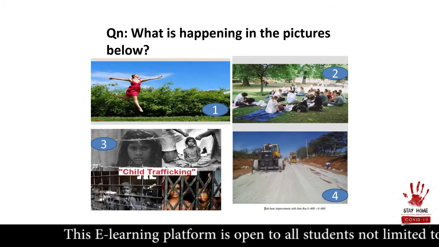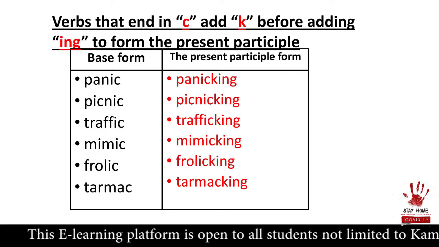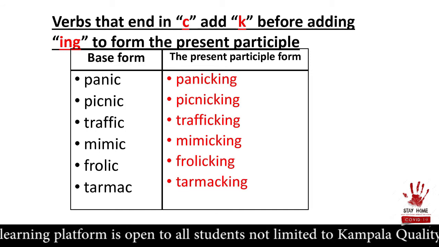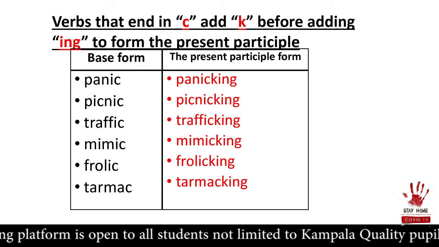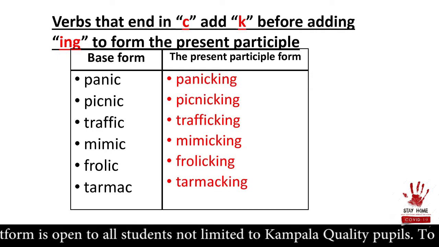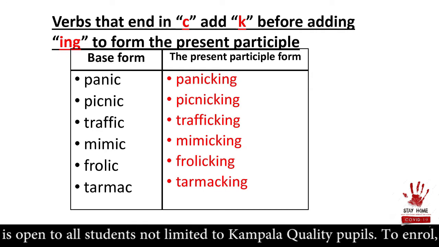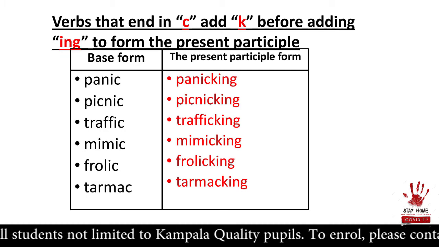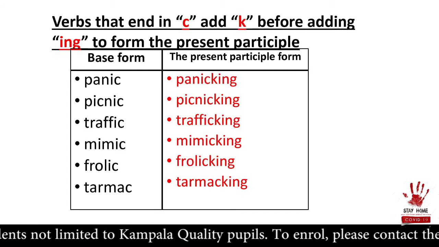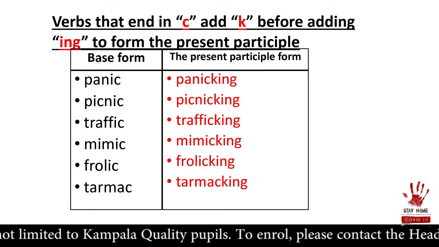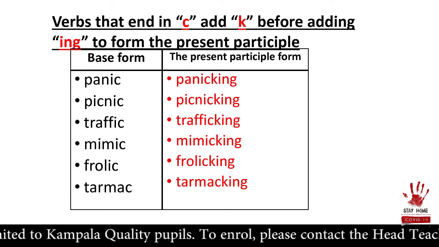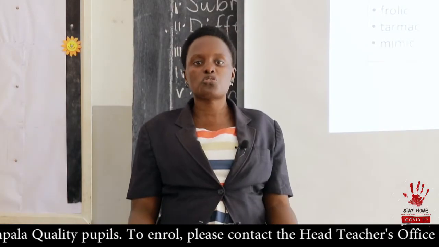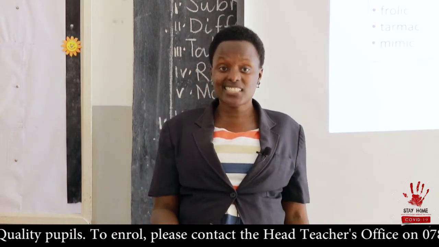You are supposed to know how to use those words to construct meaningful sentences. So those are the verbs we have said. Verbs that end in C, we simply add K-I-N-G. Let's read together. Panic, panicking. Picnic, picnicking. Traffic, trafficking. Mimic, mimicking. Frolic, frolicking. Tarmac, tarmacking. Mimic is to copy. When someone says, go out, you also repeat, go out. Whatever someone does, you also try to copy that person. That is mimicking.